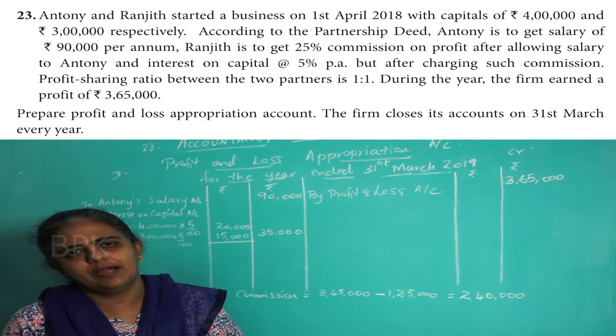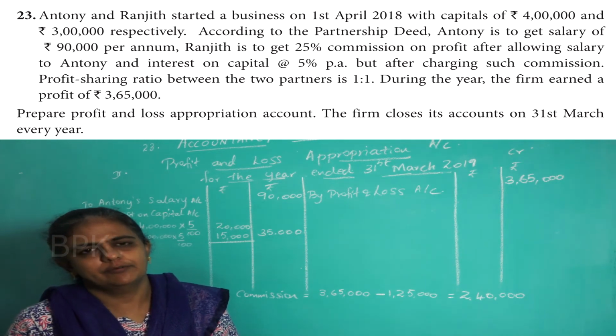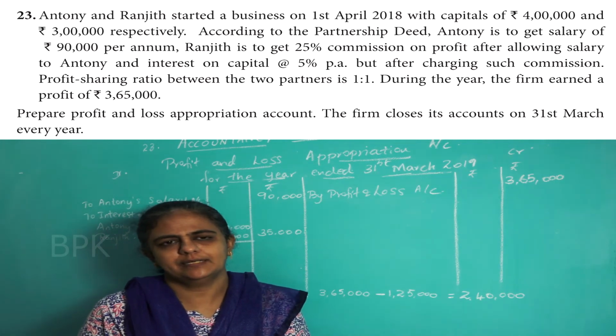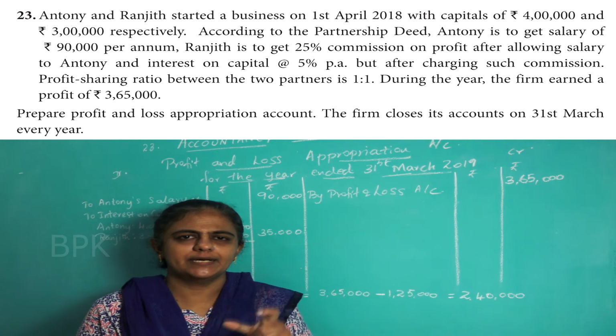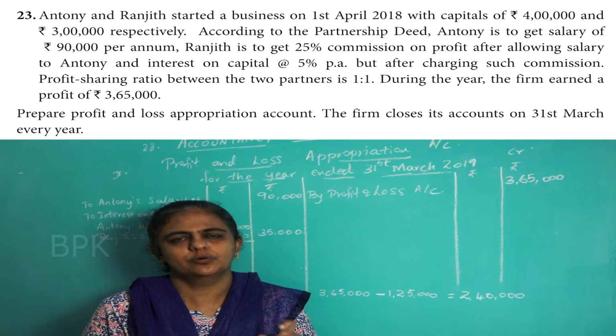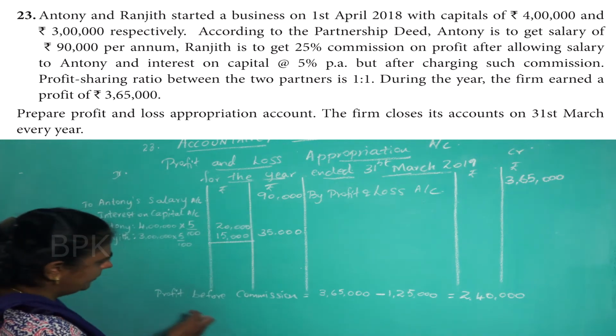Okay. Now see the question, read the question carefully. You have to give the commission to the partner after allowing salary and interest on capital. Already I told you, if the word after is given, whatever is the percentage, that has to be shown in the denominator also. So what is the formula?